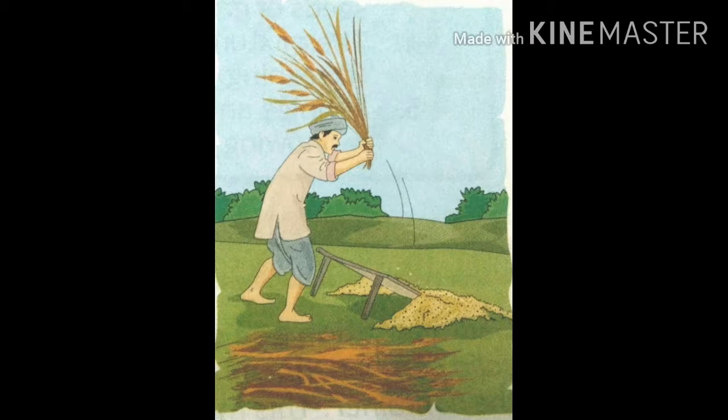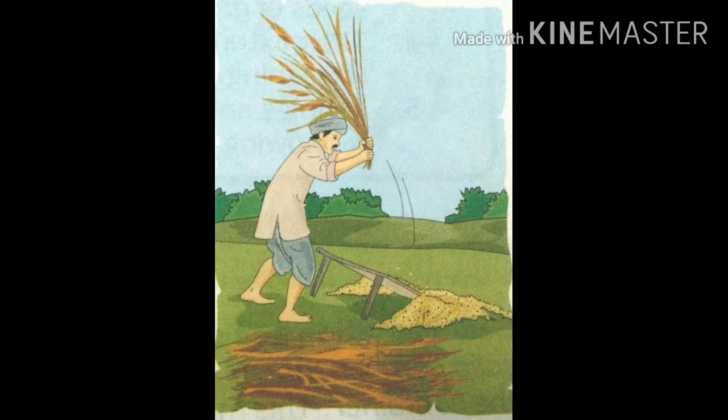The process of separating grains from sun-dried stalk is called threshing. In this process, the stalks are beaten against any hard surface, such as a large rock or stone.